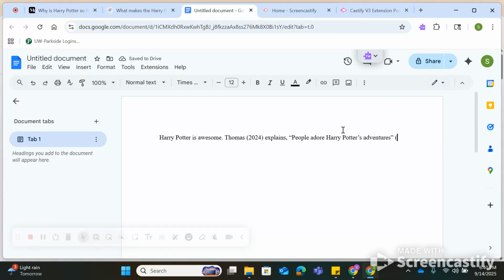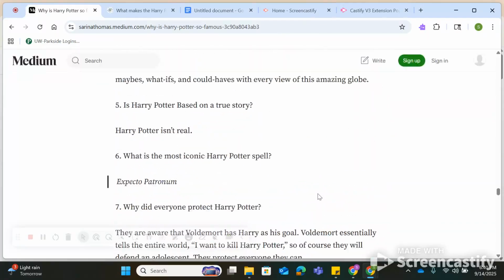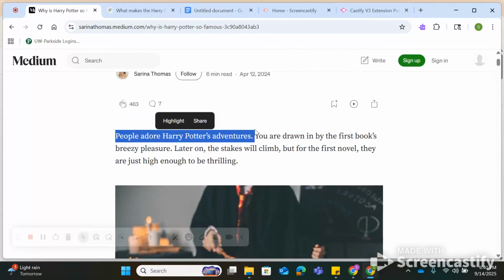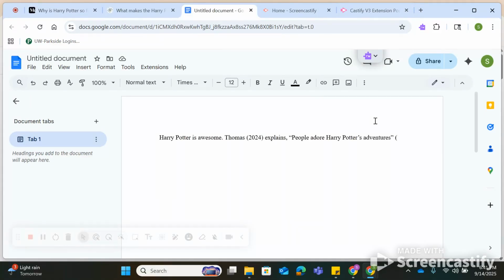This is an online article. It doesn't have page numbers. So I'm going to tell you what I would do in this situation, which is to indicate the paragraph that I found my quote in, because it's paragraph 1. So I'm literally going to write P-A-R-A, which means paragraph, period, 1, and parentheses, period. Make sure your paragraph is lowercase, right? And you're going to put your period here and not here, because this is technically what ends your sentence.